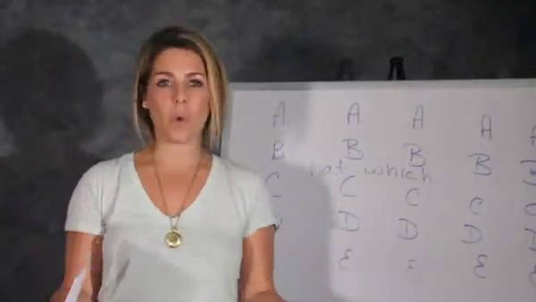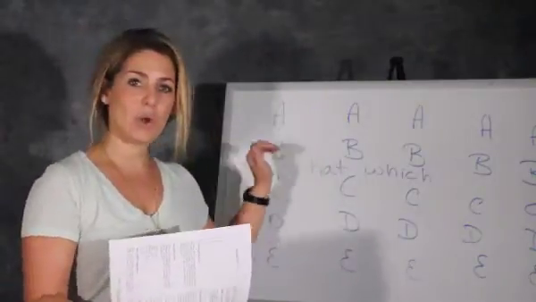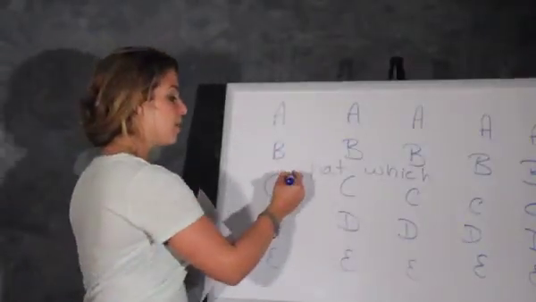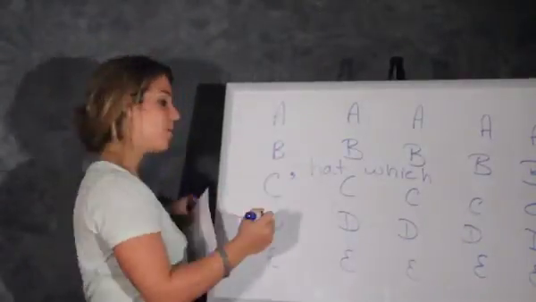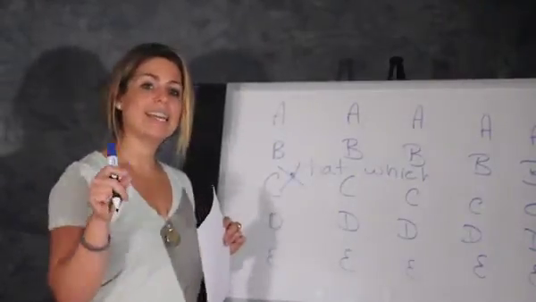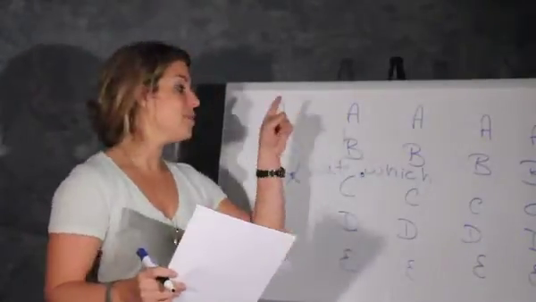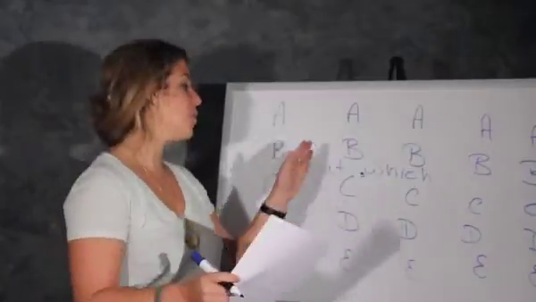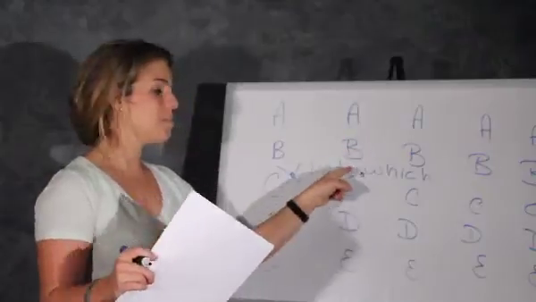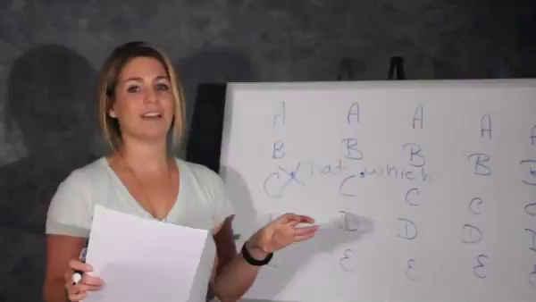And really the only difference in these two words is that "that" has no comma before it. If you see a sentence that puts a comma before "that," you automatically know that that is an error. However, "which" needs a comma before it, and if it doesn't have a comma before it, then you know that it's automatically wrong. So both of these can be used interchangeably to describe a thing, but this must have a comma before it, and this can never have a comma before it. So definitely remember that.